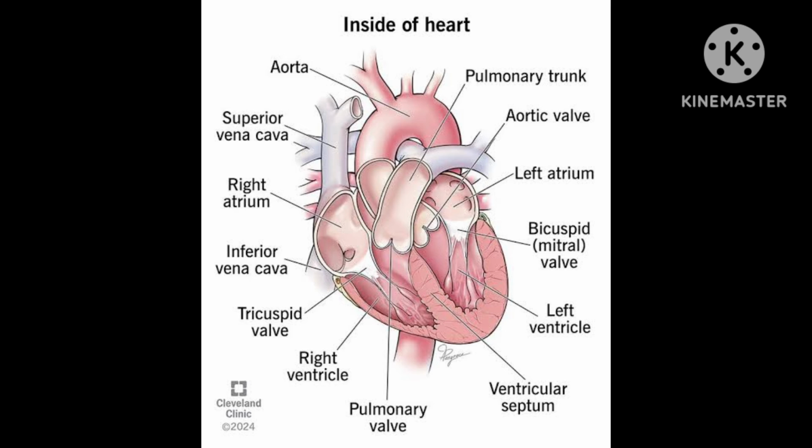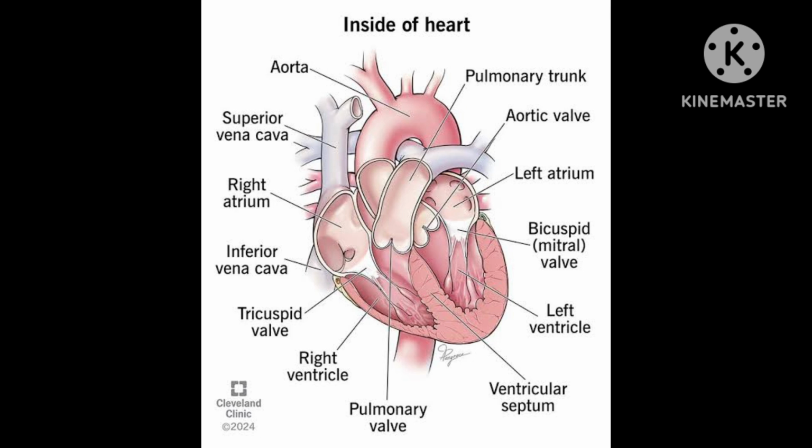Sixth, right ventricle. Seventh, pulmonary valve. Eighth, pulmonary arteries or pulmonary trunk. Ninth, left coronary artery. Tenth, bicuspid valve, also called mitral. Eleventh, left anterior descending artery. Twelfth, ventricular septum. And thirteenth, left ventricle. These are the important parts of the heart.